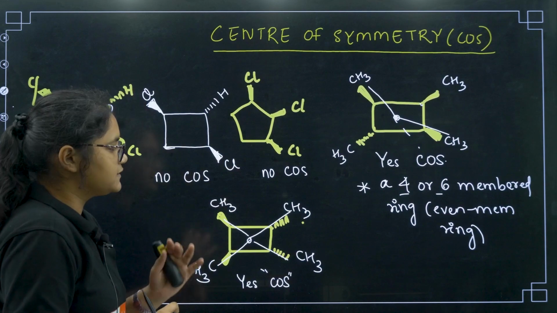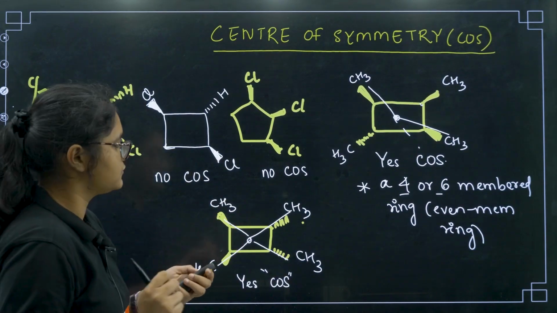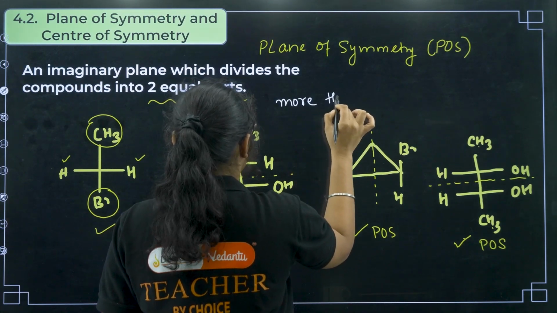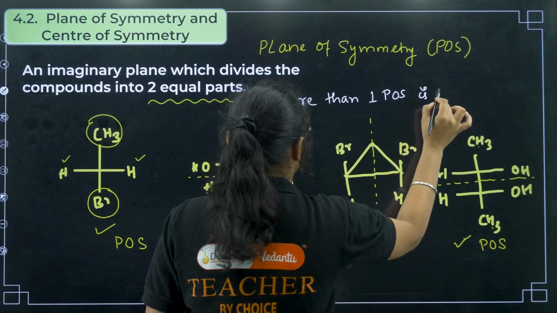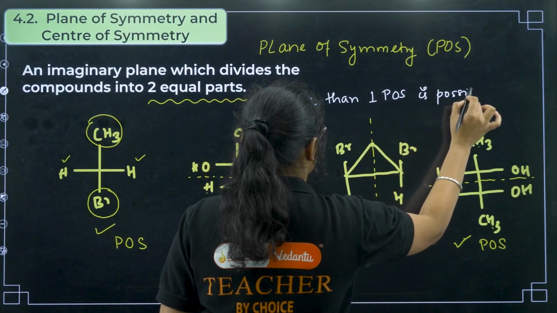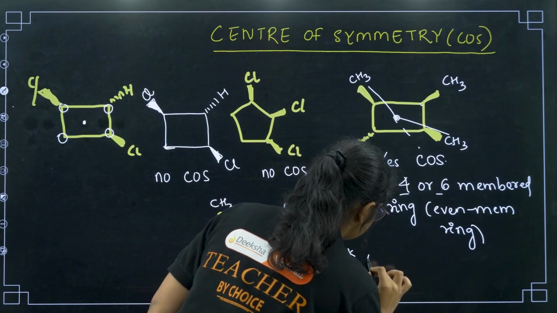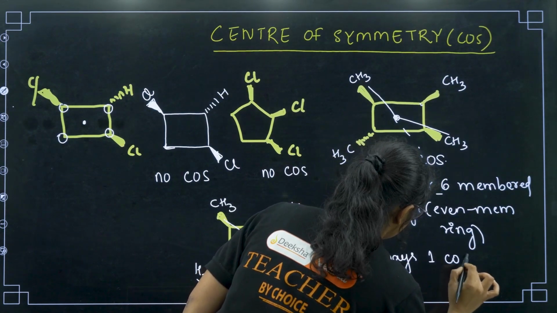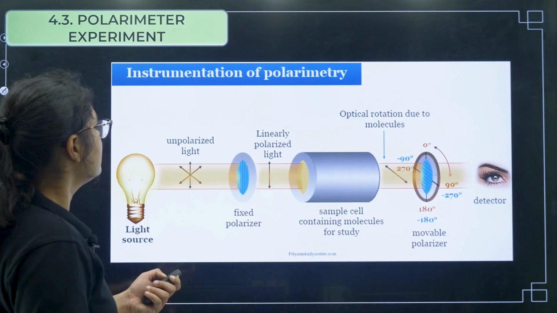So the point here is, in a molecule there can be more than one plane of symmetry. So more than one plane of symmetry is possible. But in case of center of symmetry, it is always only one center of symmetry, okay, clear, fine.